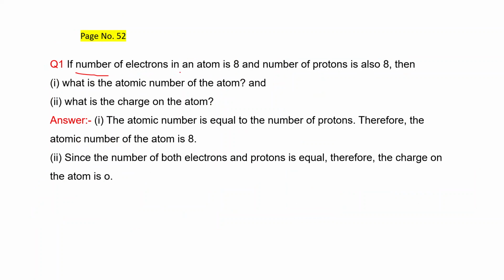If the number of electrons in an atom is 8 and the number of protons is also 8, then what is the atomic number of the atom? As we know, atomic number is equal to the number of protons, and there are 8 protons. Therefore, the atomic number of the atom is 8. And the second one is, what is the charge on the atom? There are 8 protons and electrons are also 8. That's why the number of both electrons and protons is equal. Therefore, the charge on the atom is 0.